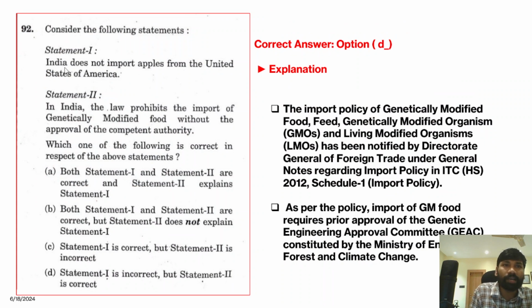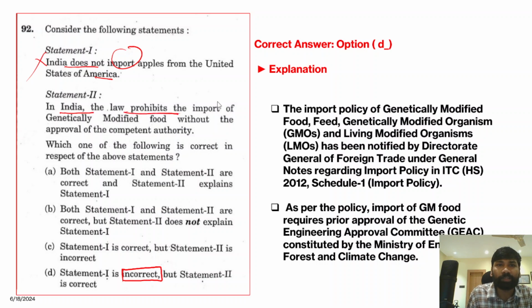Next question. India does not import apples from the United States of America. No, this is an absolutely wrong statement. So why does India not import apples from the USA? This is an incorrect statement. If you go through it, you can clearly see the first statement is incorrect, and there is only one option with the first statement being incorrect.